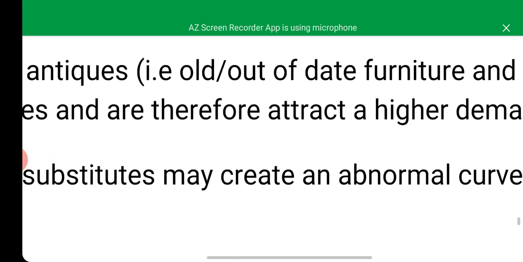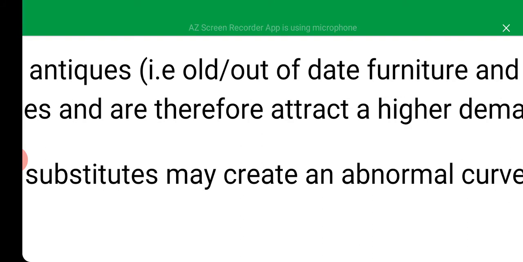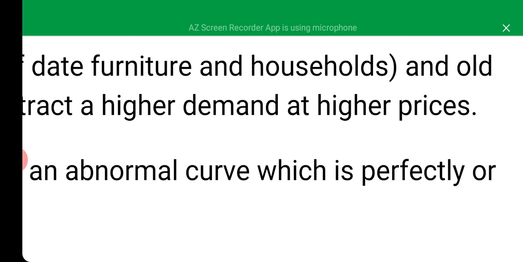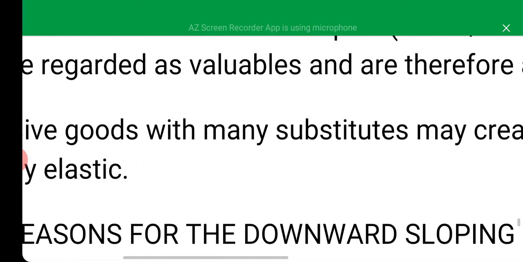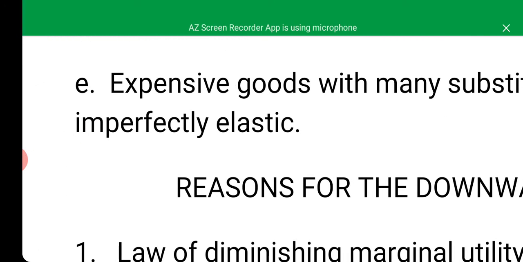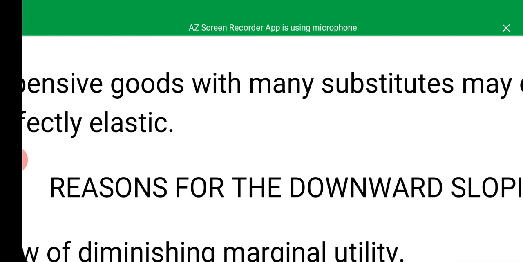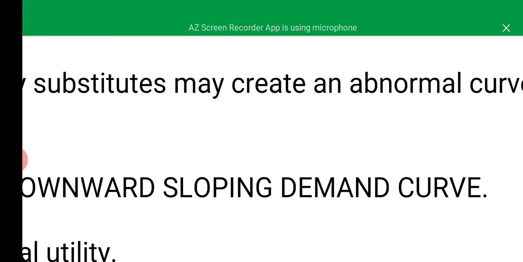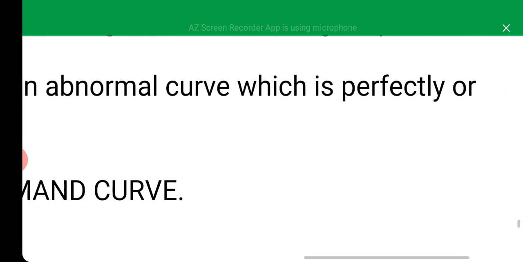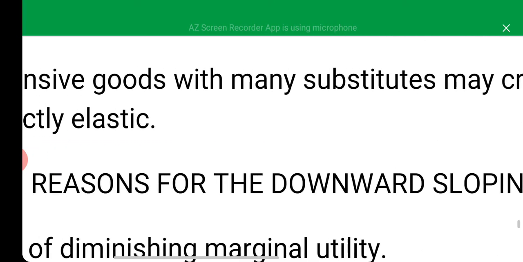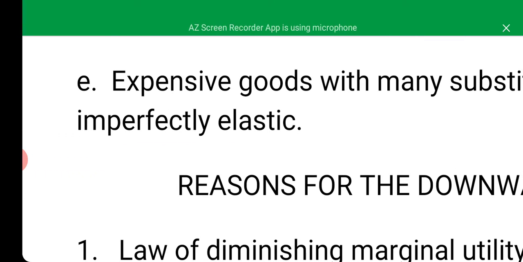It's either required at a museum or a studio, because it's not everybody that needs this. So there tends to be higher demand at higher prices, because it's only those that demand it that know the value or what they intend to use it for. Then expensive goods with many substitutes may create an abnormal curve too, which is perfectly or imperfectly elastic.